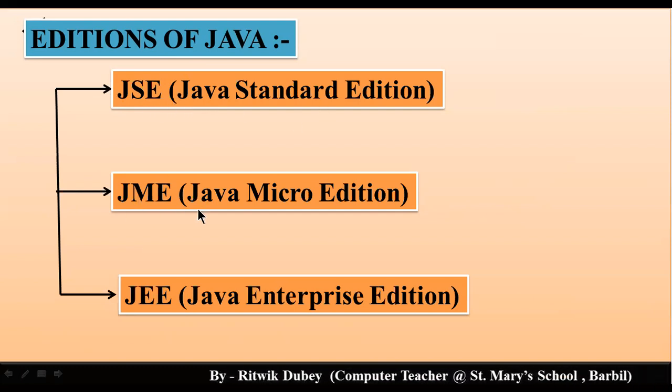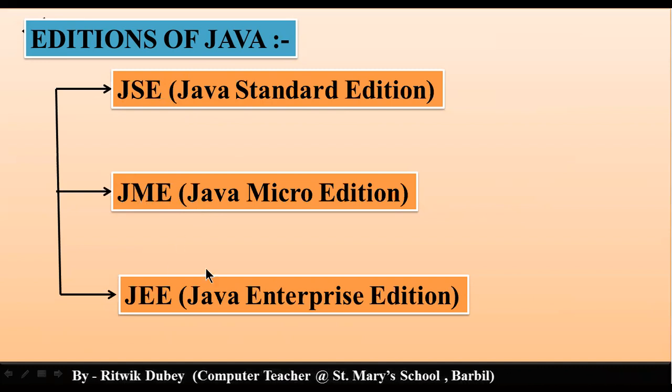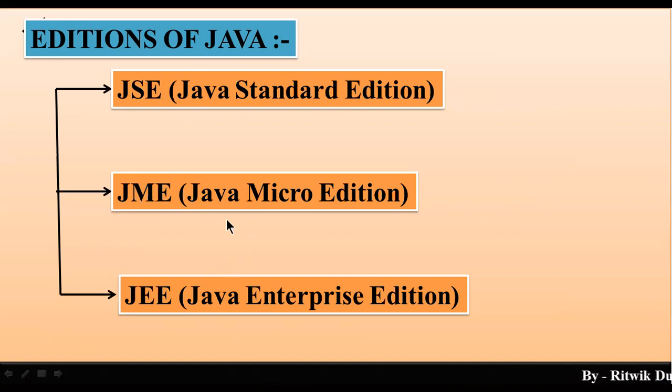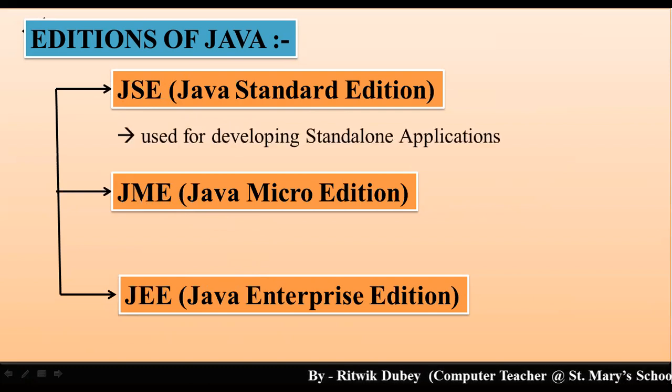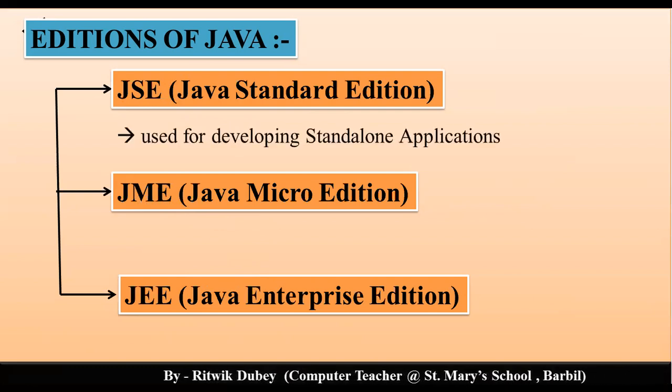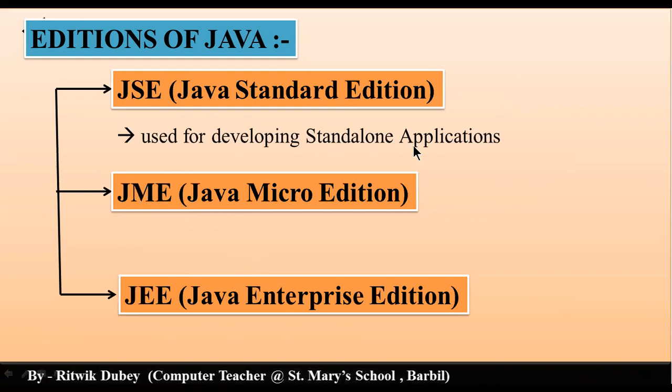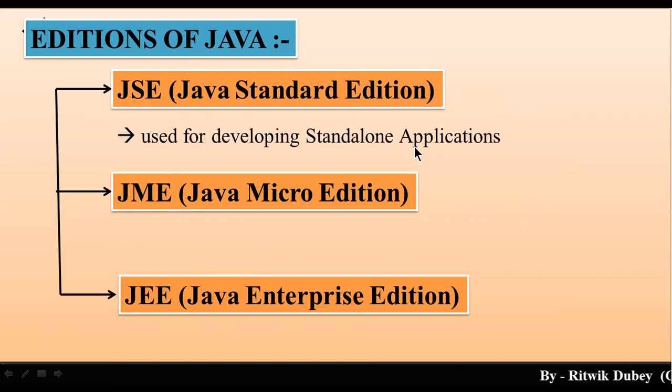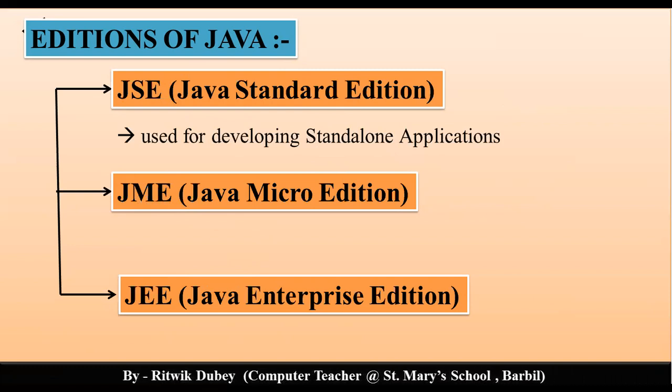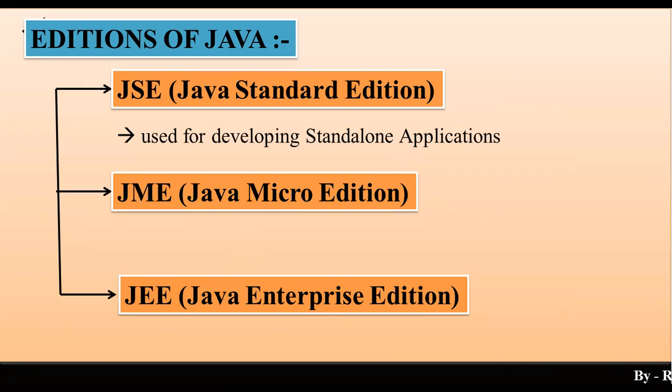Now what about Java Micro Edition? What about Java Enterprise Edition? What does each do? Let me tell you. See, Java Standard Edition is used for developing standalone applications. Sir, what is the meaning of standalone application? The application which will work on a particular computer only, in only one computer. So all those applications are called standalone applications.